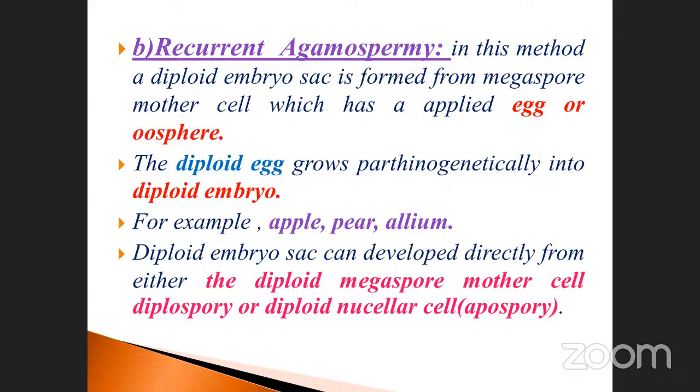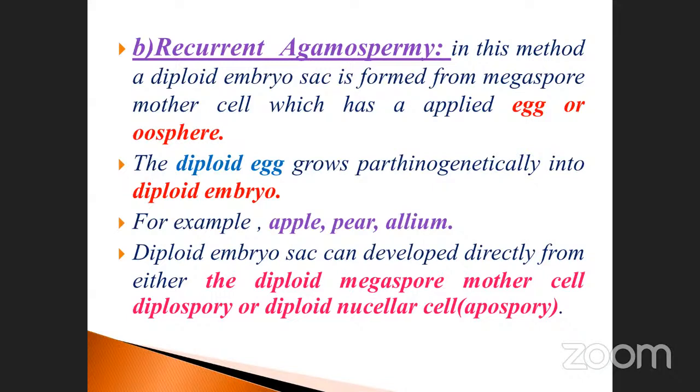For examples: apple, pears, Allium sativum, Allium cepa. These are all considered recurrent agamospermy, with a diploid embryo. That is also very, very important. 2N stage. The diploid embryo sac can develop directly from the diploid megaspore mother cell.